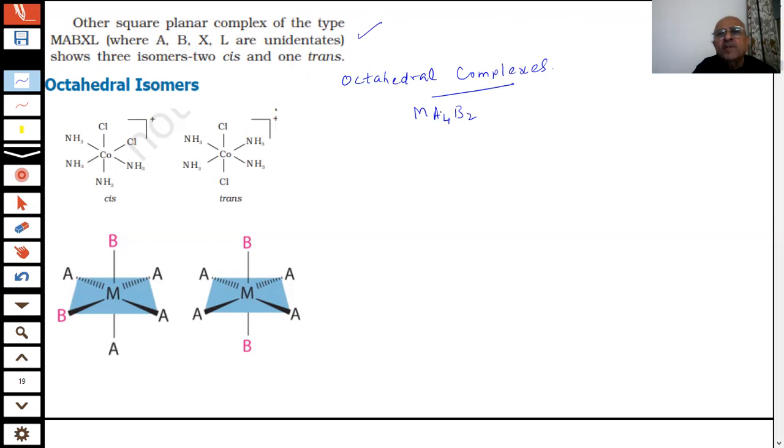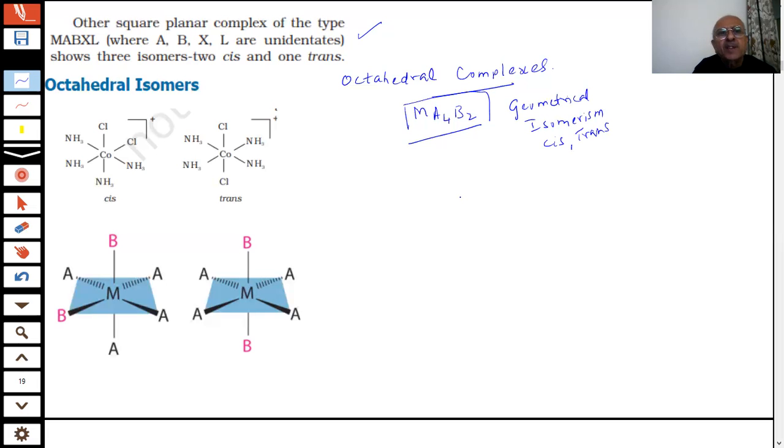When you have this type of situation, students, they will show geometrical isomers, geometrical isomerism. There will be cis and there will be trans.